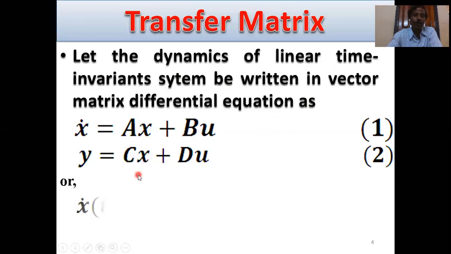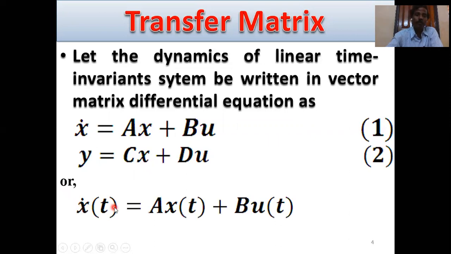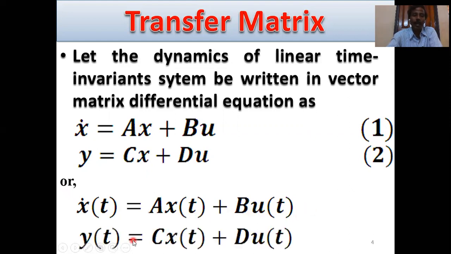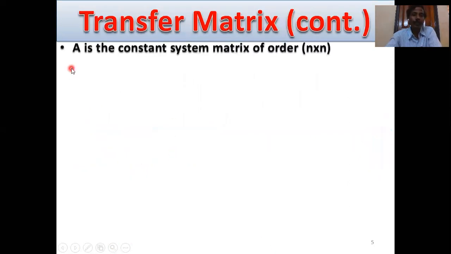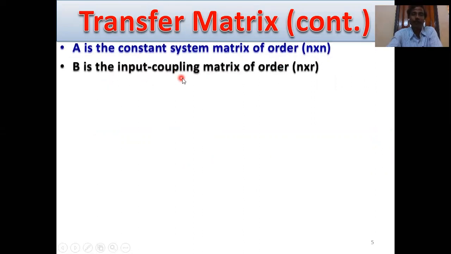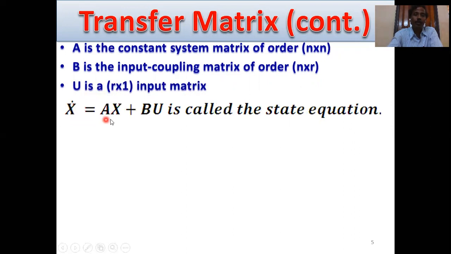This can also be written as x dot of t equals A x of t plus B u of t, and y of t equals C x of t plus D u of t. A is a constant system matrix of order n cross n. And B is the input coupling matrix of order n cross r. U is an r cross 1 input matrix. So x dot equals Ax plus Bu is called the state equation.